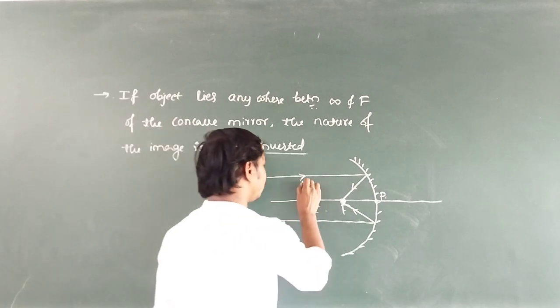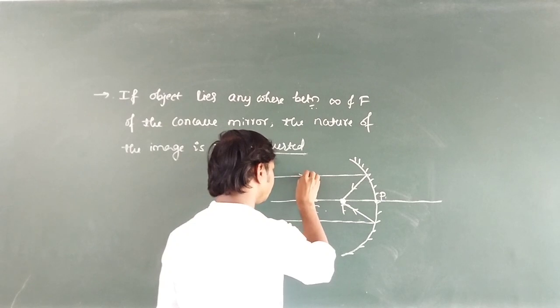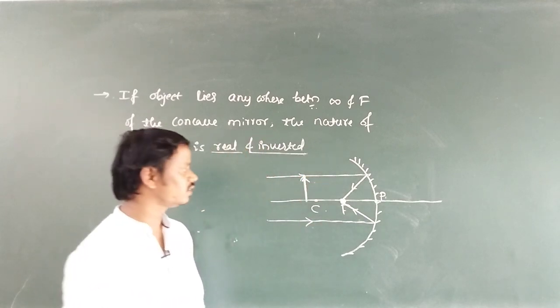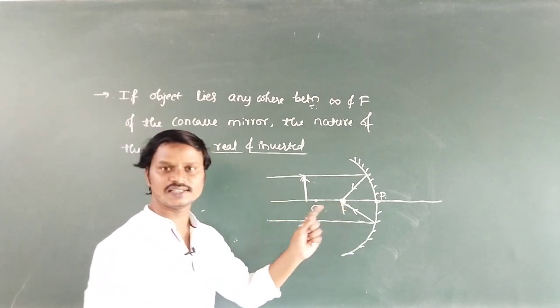Then let us bring the object beyond C. Next, where will its image be formed? Its image will be formed in between C and F.